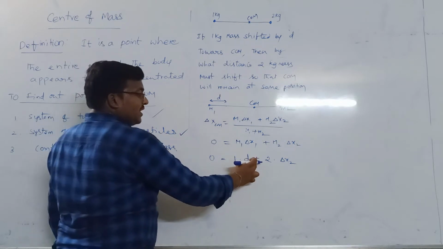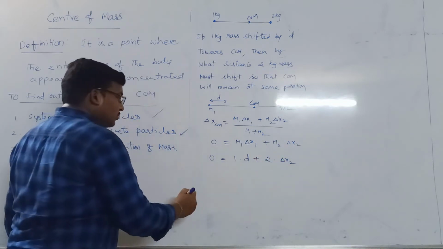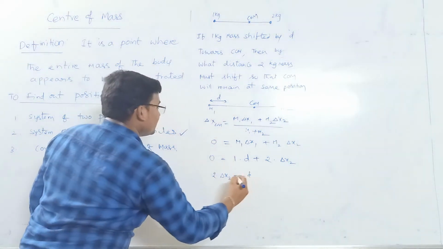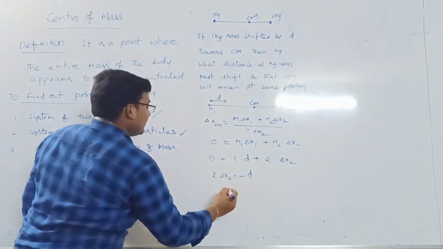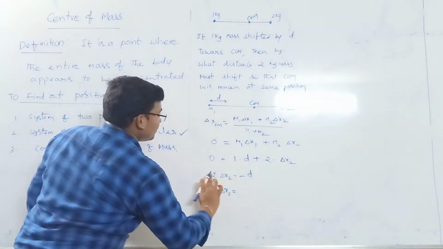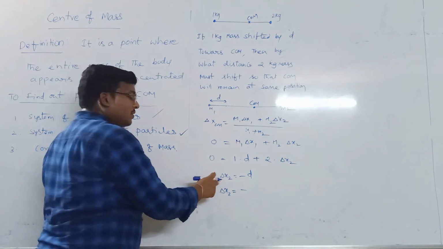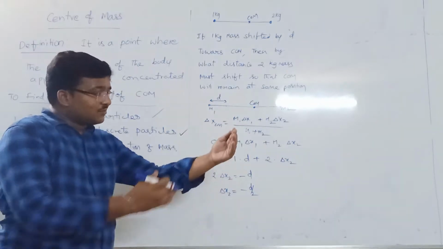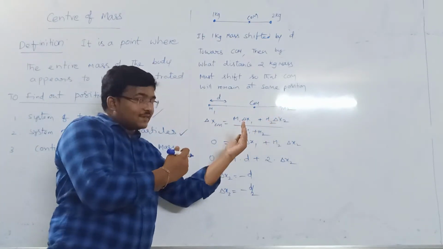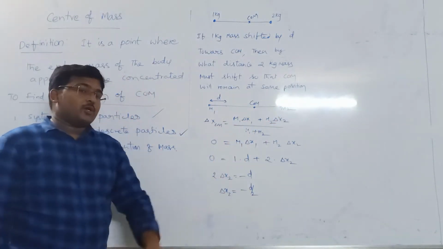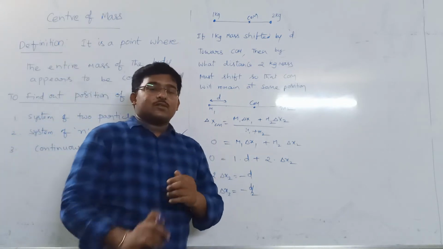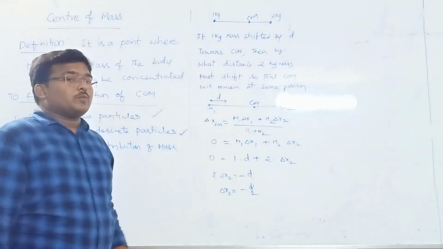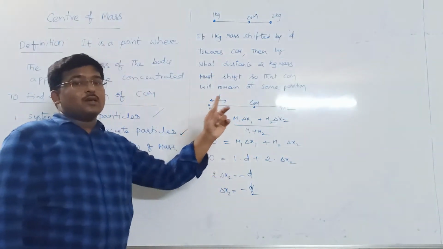Now 1 d plus 2 delta x2 is equal to 0. Bringing this side, 2 delta x2 is equal to minus d, and delta x2 is equal to, so 2 is dividing here, minus d by 2. So why we got minus means we need to shift the second mass towards the left side, and by how much? D by 2. So the first particle is shifted by d units, the second must be shifted by d by 2, because the masses are different, 1 kg and 2 kg.